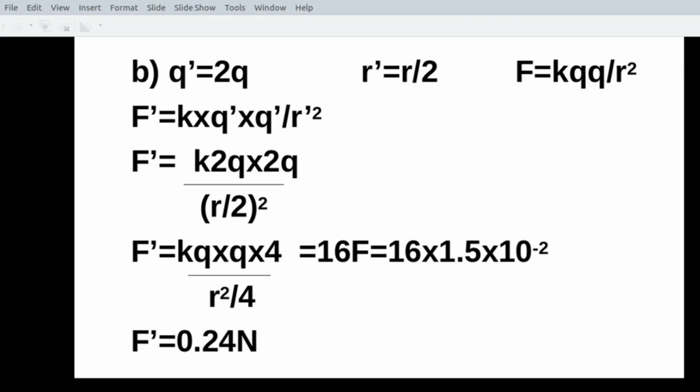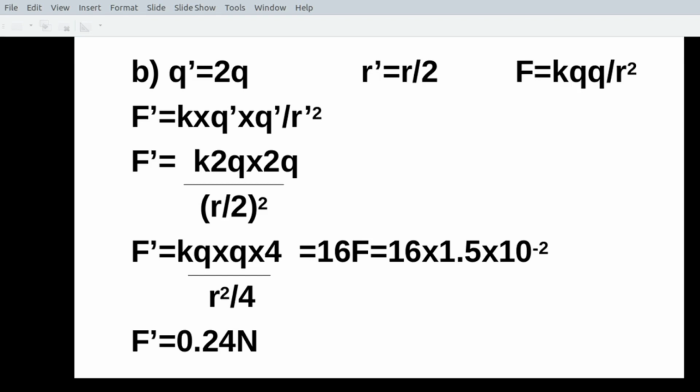So the formula is K into, instead of Q it is Q dash, into Q dash divided by R dash square. So that is F dash equal to K into 2Q into 2Q divided by R by 2 the whole square. You'll get K into Q square into 4 divided by R square by 4, equal to 16F.